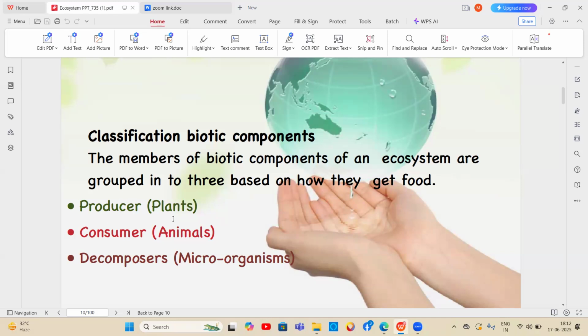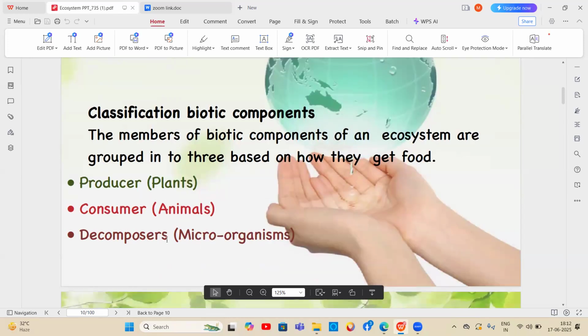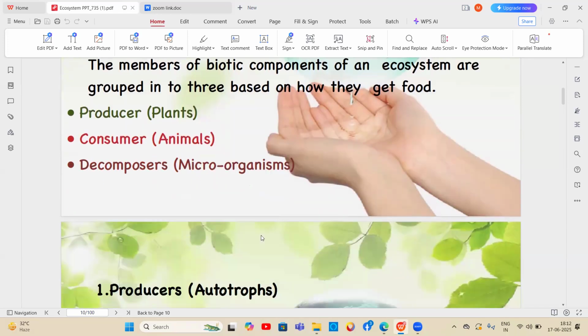Decomposers help in decomposing complex organic matter into simple forms. Examples of decomposers are microorganisms, examples of producers are plants, and examples of consumers are animals.